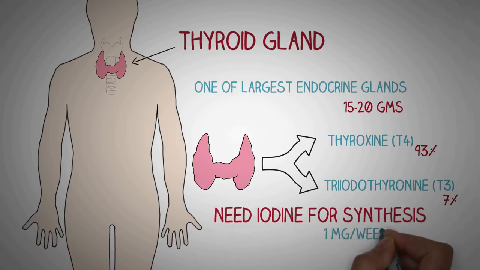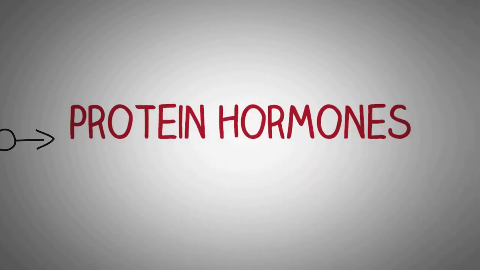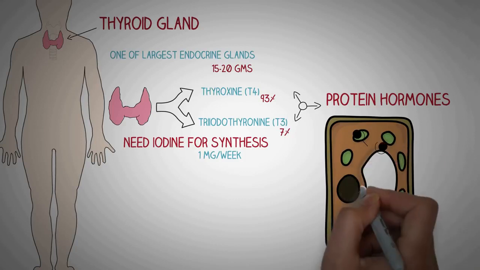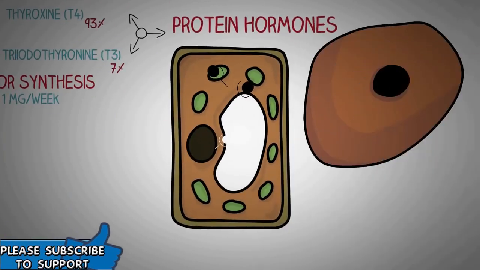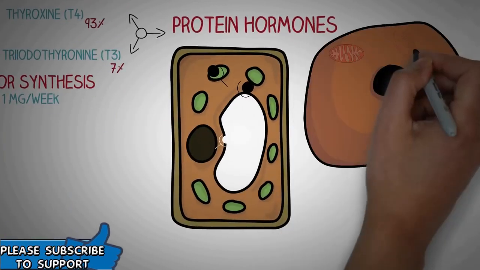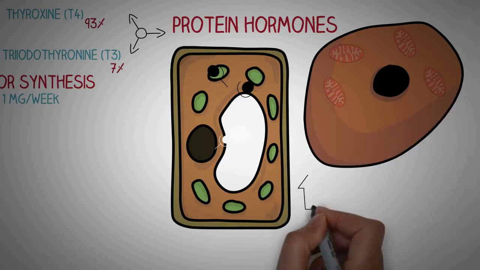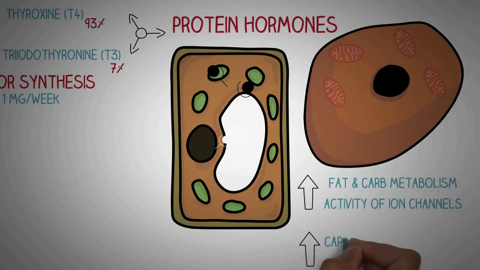Thyroid hormones require iodine for their synthesis in a dose of 1 mg per week. These hormones are protein hormones that bind to their receptors, which are mostly located in the nucleus or the cytoplasm of the cell. After that, the thyroid hormones have hundreds of effects on cells, like increase in the number of mitochondria of the cell, increase in the carbohydrate and fat metabolism, and increased activity of the various ion channels of the cell membrane. It has many systemic effects like increased cardiac output, increased heart rate, and increased CNS activity.